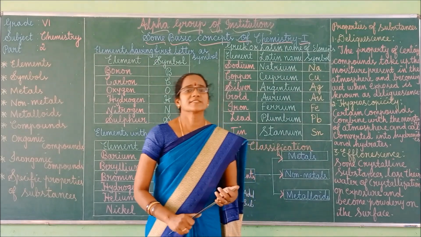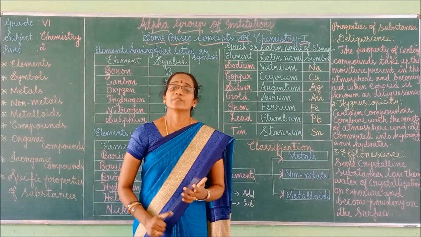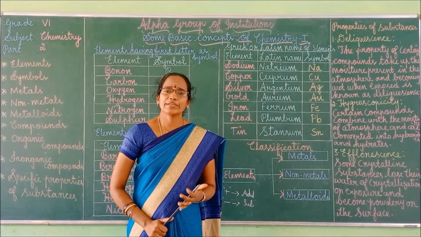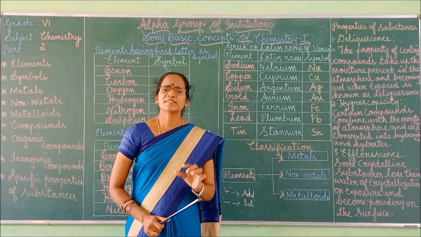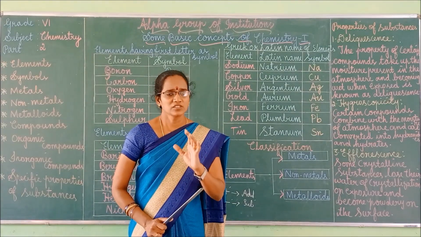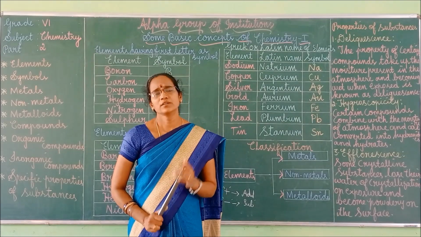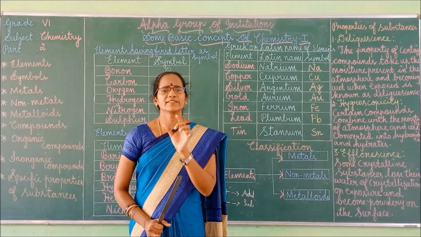Copper, gold, silver, iron, aluminium, calcium, mercury, nickel, zinc are some of the metals that we use in our daily life. Next we can move to the general properties of metals.